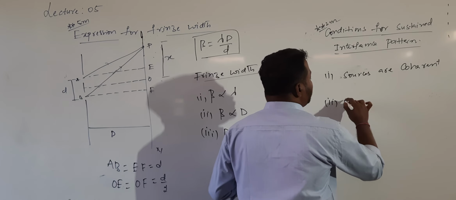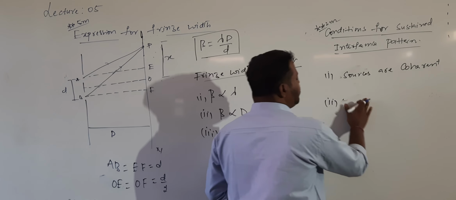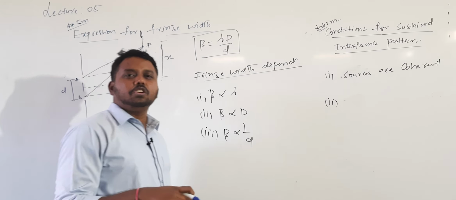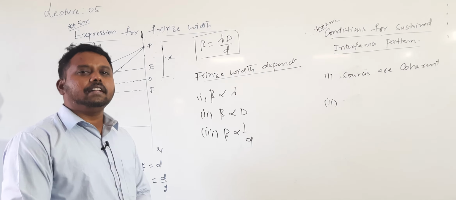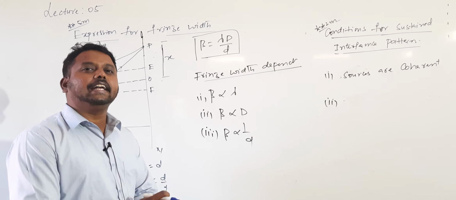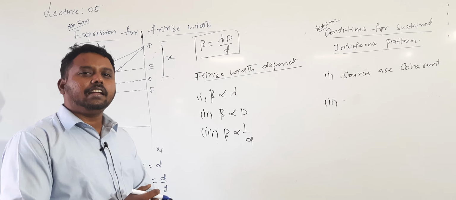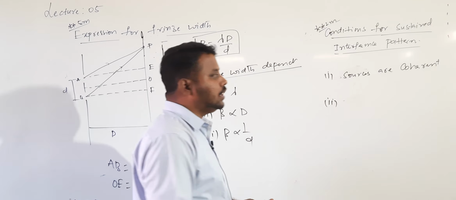The second condition is that the light emitted by the sources should be monochromatic. It should not be chromatic. If it is chromatic, say white light, each and every color will form its interference pattern separately and all colors will overlap. That's why it should be monochromatic, a single wavelength.